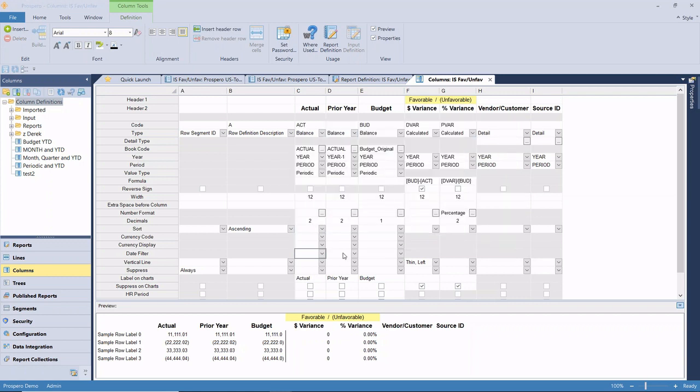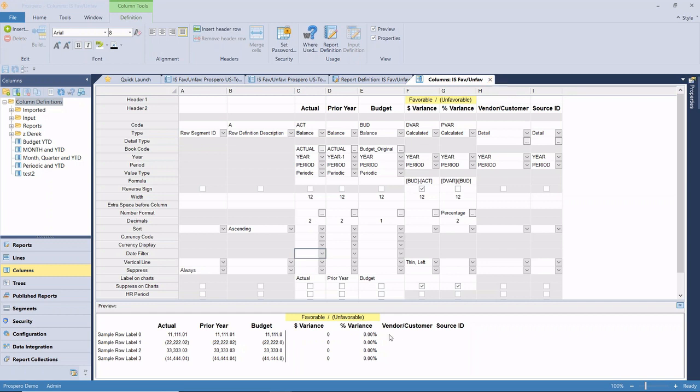So if we need to do reports that are going to reflect weekly balances or daily balances, then we can also do that. Other things we can do is we have a very robust system of suppressing, so we can suppress columns that are not showing values, for example, and we also have a few other options related to that. It's very easy to do a vertical line across or up and down on a report using the column definition, and we have quite a few other options that we can select.